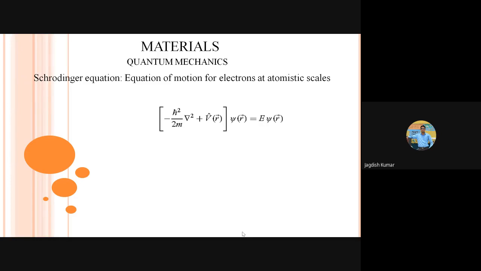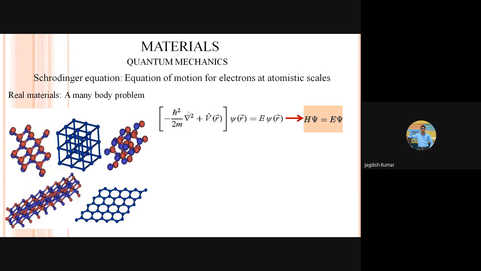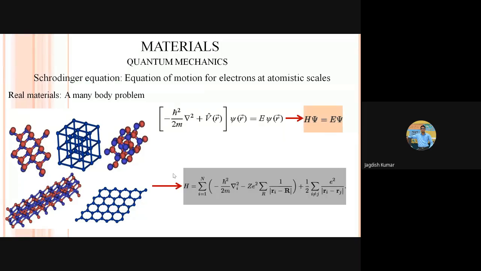That's how the Schrodinger equation looks. And if you try to see this for materials, then that is actually a many-body problem. Any material is basically made up of multiple atoms. Those atoms are arranged in some specific structures, and based upon that, we have to write down the Hamiltonian for the whole system. If you take a unit cell, for example, which has n atoms, then you need to write down the Hamiltonian, where you will be having the kinetic energy of the electrons.